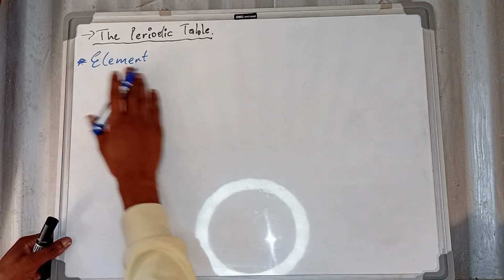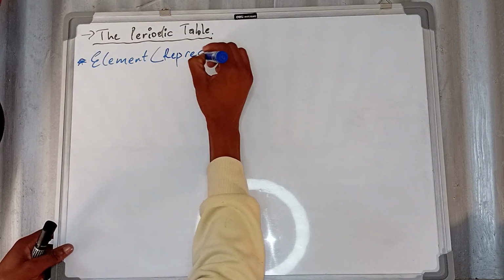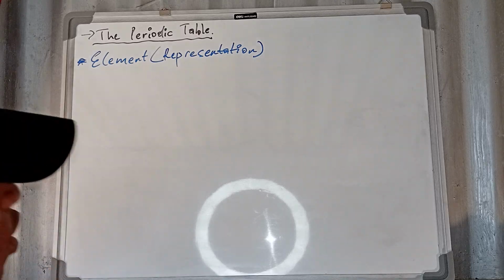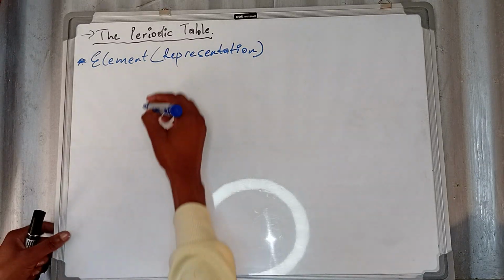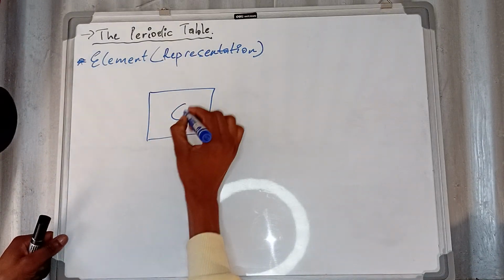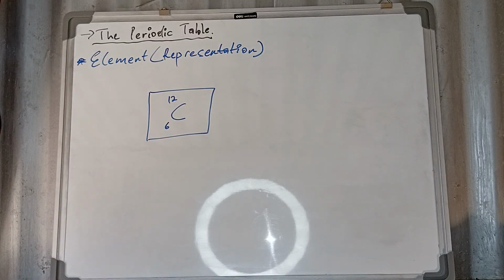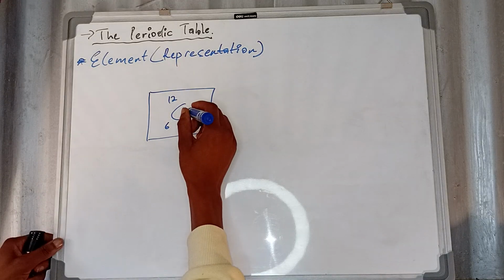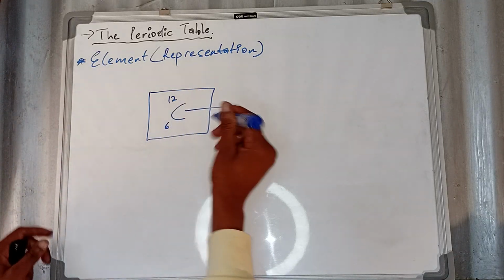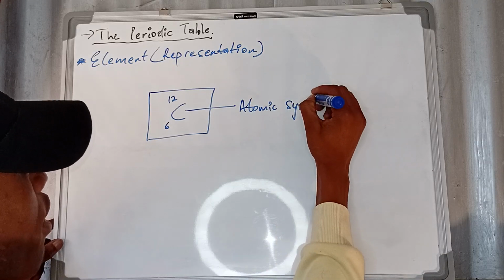Now we find an element in the periodic table. How do we represent it? Representation. How do you see an element on the periodic table? You will be given such a square, and maybe they say this is C, and here it's 12, and here it's 6. Firstly, we need to understand the key concepts. When you see this letter C, or it can be Ca, it can be Si, we call it an atomic symbol.